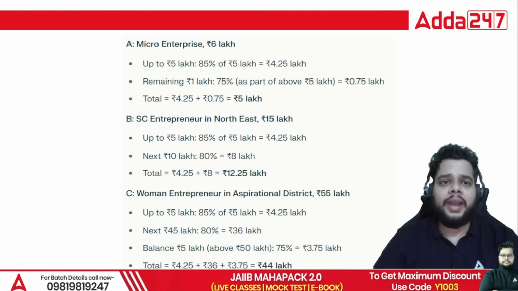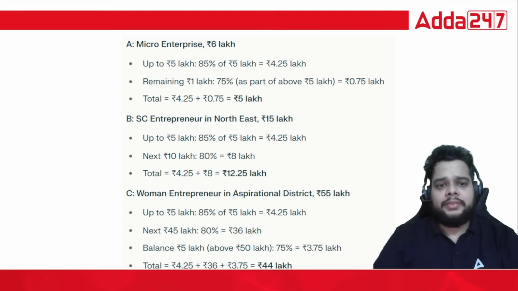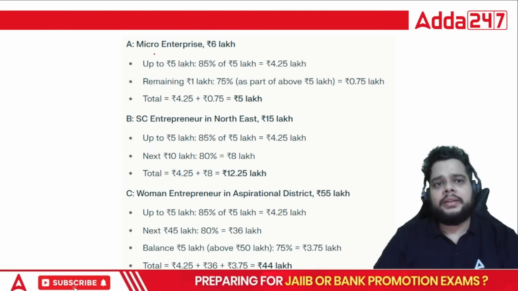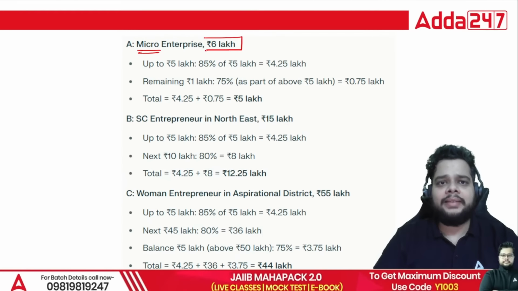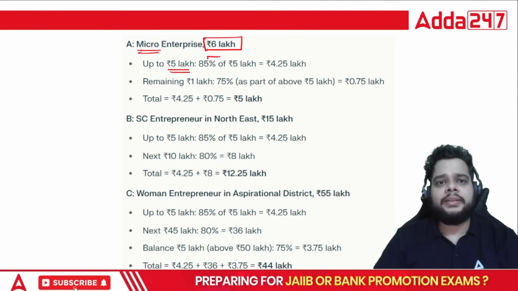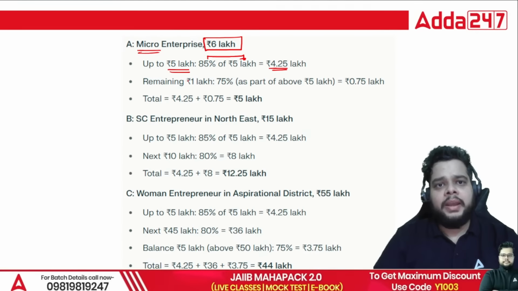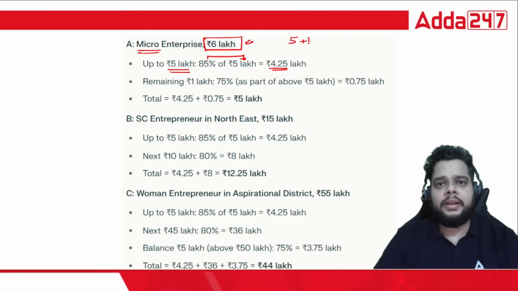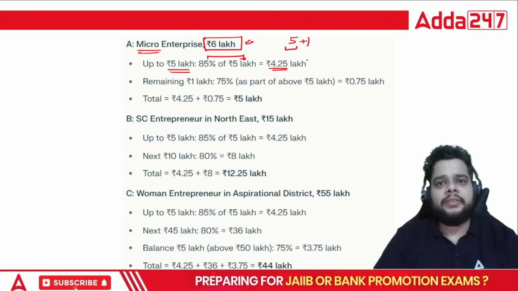Now, how do you calculate? Based on various parameters, when we talk about micro enterprises, as in the question, it was given as 6 lakh. For loans up to 5 lakh, what will be the coverage? 85% of the 5 lakh, which will be 4.25. The 6 lakh is 5 plus 1, so up to 5 lakh the coverage will be 4.25, that is 85% of 5 lakh.